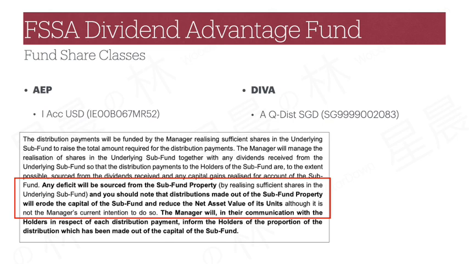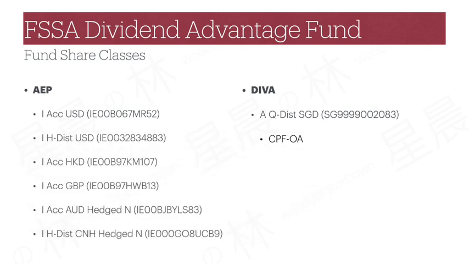Investors who do not need the income can request your distributor to set it to distribution reinvestment instead, so that you get additional units instead of cash when distribution happens. DIVA is created for Singapore retail investors, and therefore has gotten itself qualified under the CPF investment scheme for ordinary account investments. For more information on CPF investing, do check out the CPF website directly.